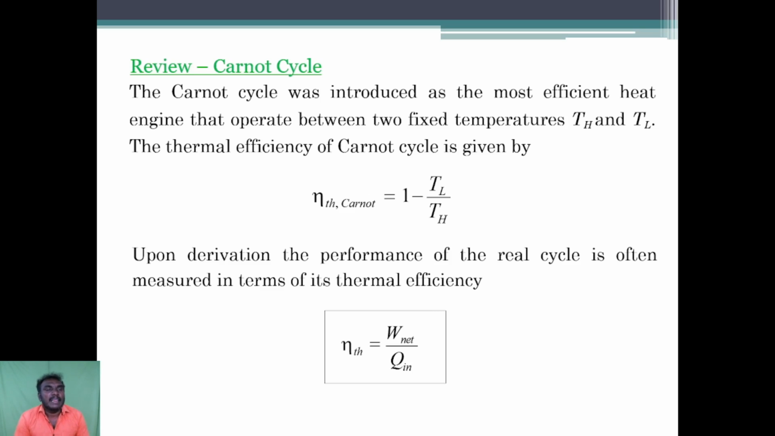Then, the Carnot cycle was introduced as the most efficient heat engine that operates between two fixed temperatures, Th and Tl. Th means higher temperature, Tl means lower temperature. The thermal efficiency of the Carnot cycle is eta thermal Carnot is equal to 1 minus Tl divided by Th. Upon the derivation, the performance of a real cycle is often measured in terms of its thermal efficiency. Thermal efficiency eta thermal is equal to W net divided by Q supply.